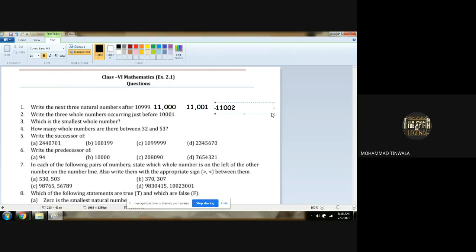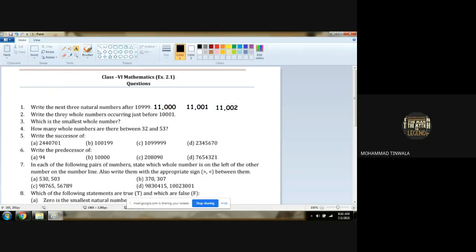Chalo, question number 2. Who will read? Write the three whole numbers just before 10,001.